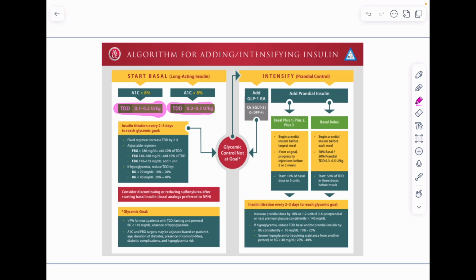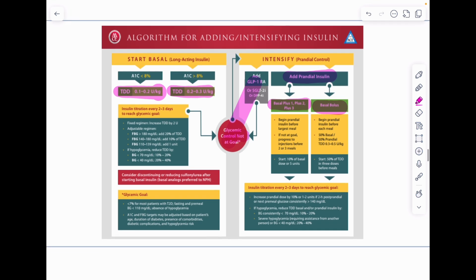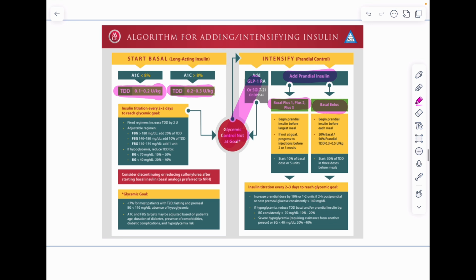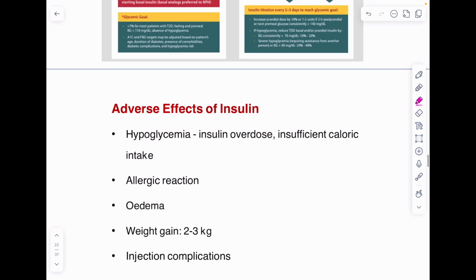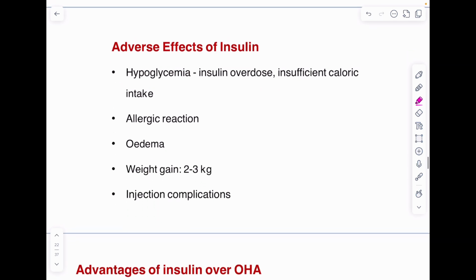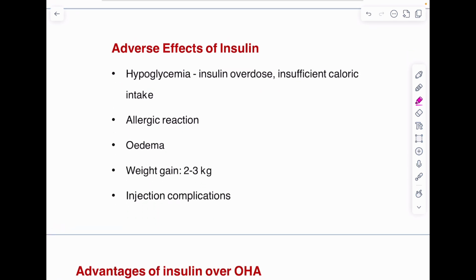After addition of basal insulin, if glycemic control is not achieved, then we can go ahead with adding a GLP-1 receptor agonist, or we can add prandial insulin. How to add prandial insulin? In the form of basal +1, +2 or +3 regime, or maybe full conversion to basal bolus regime, right? So this is about how we initiate insulin and how in a stepwise manner we intensify the insulin regime. This is the most important part of today's topic.